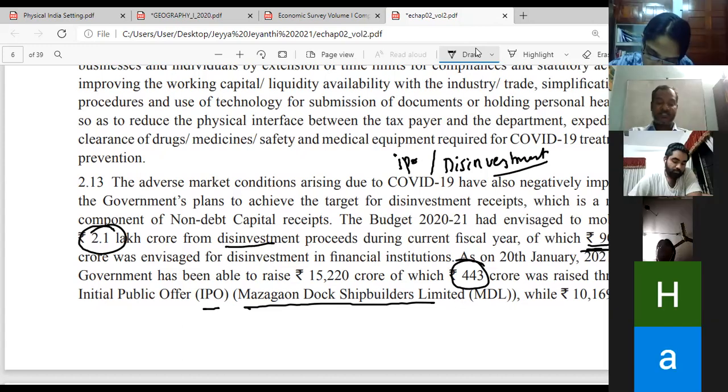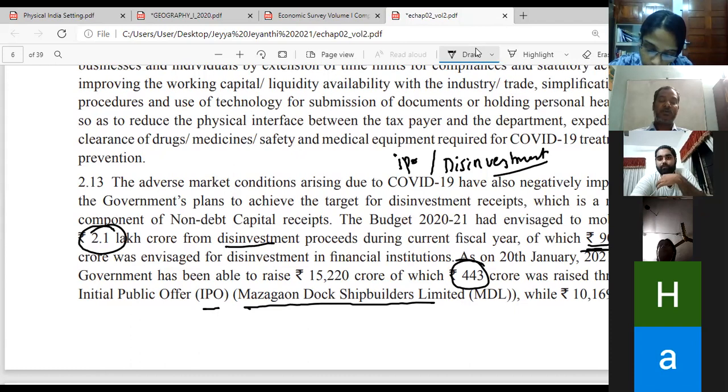Who can tell me what disinvestment is? Arjun, tell me. Arjun is answering. It is the selling of the government undertaking companies, the shares of the government undertaking companies. Shares of the government companies we are selling, that is disinvestment.